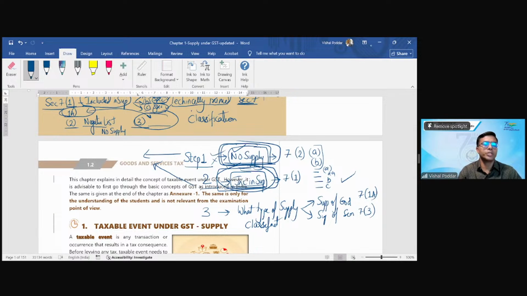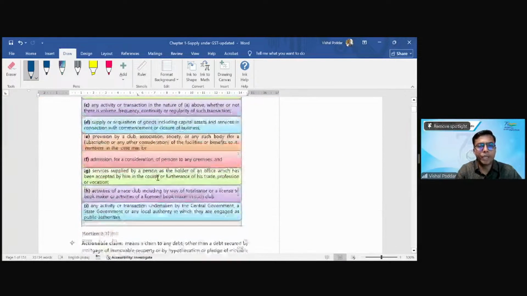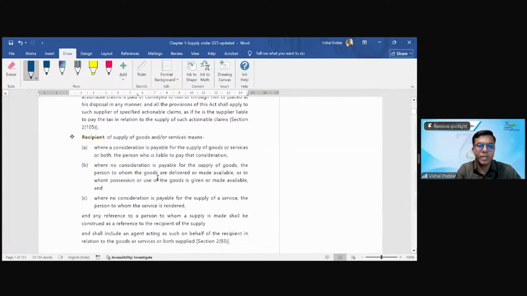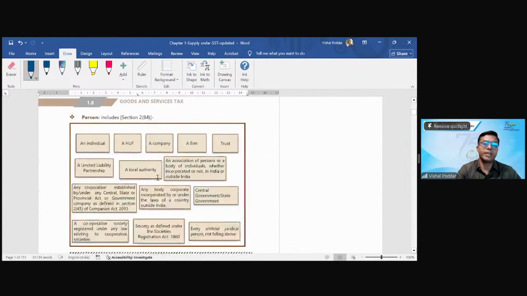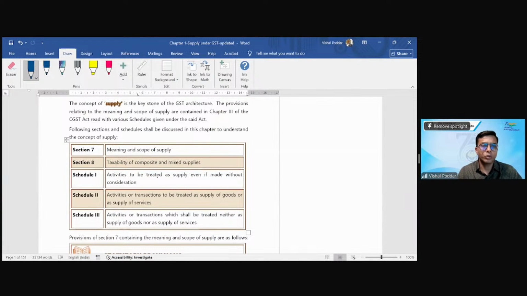Now, with this chronology in mind, we will proceed with reading the law in detail. I will first read entire section 7 just for creating a background, but then I will proceed in the sequence which I have given you: firstly no supply, then supply, and then the classification. So this is the broad structure. Section 7 gives you the meaning and scope of supply. Section 8 is very specific, and we will discuss that later. First, there is a supply, then you go to the nature, whether it is composite or mixed supply. That we'll discuss later. Along with section 7, you have to read the respective schedules.